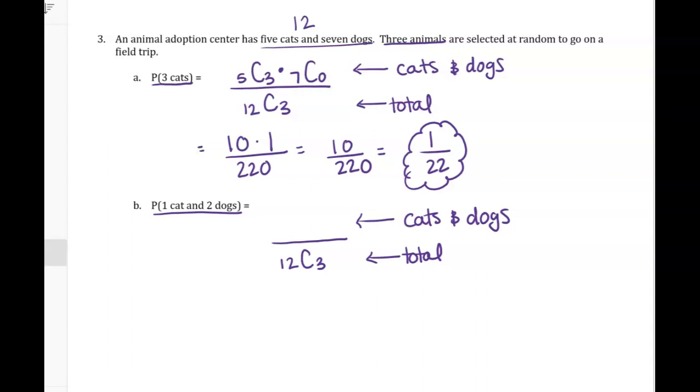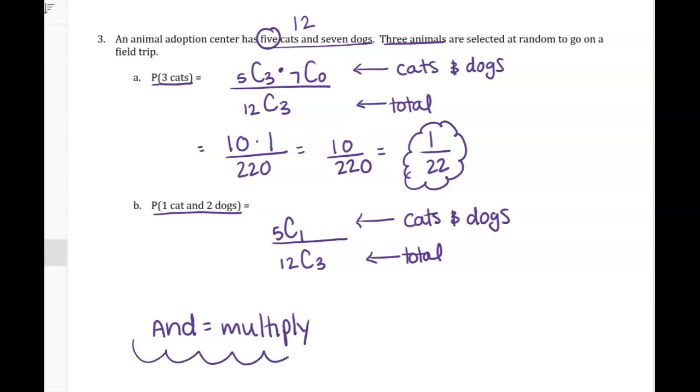But now 1 cat means out of our 5 cats, we're choosing 1. We've talked about this before, maybe once, not a lot, right? And means multiply, okay? So 5C1 is choosing 1 cat out of the 5. And this and means times. We have 7 dogs and we're choosing 2 of them.